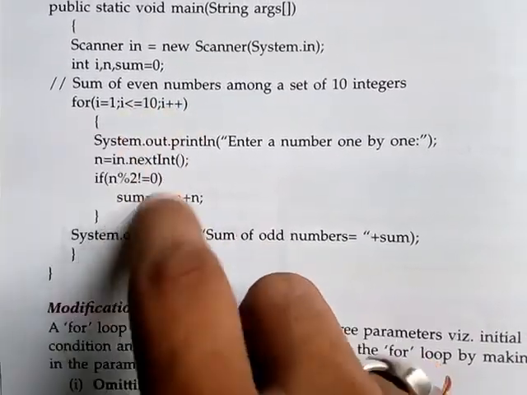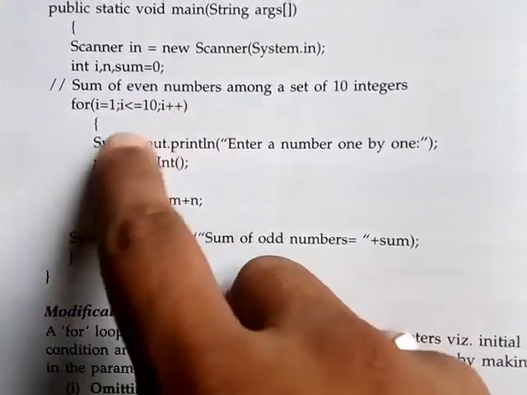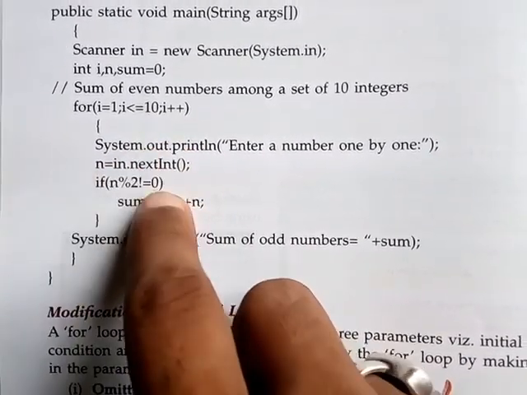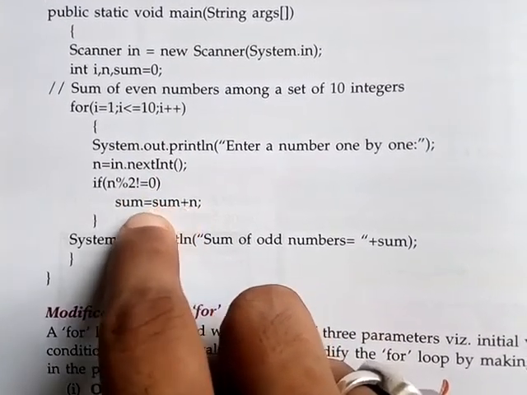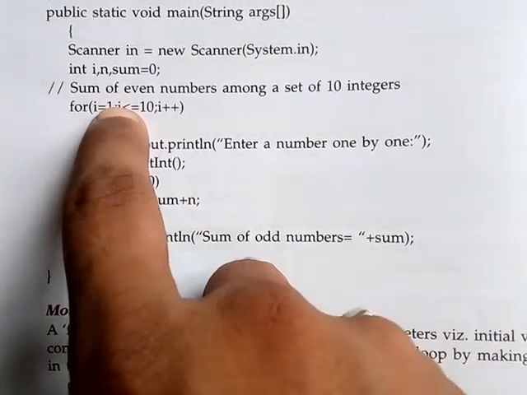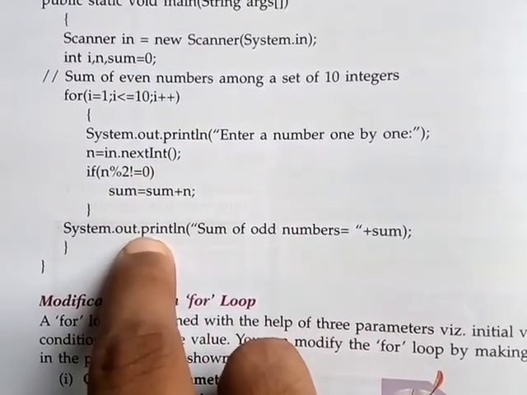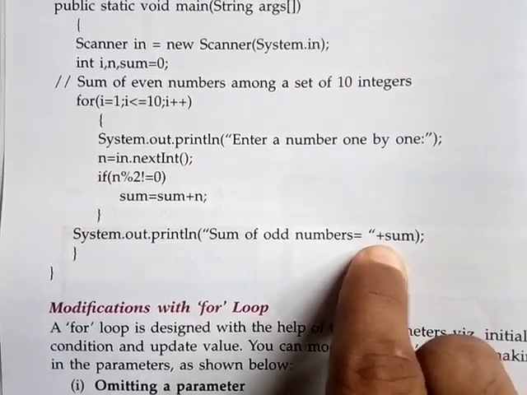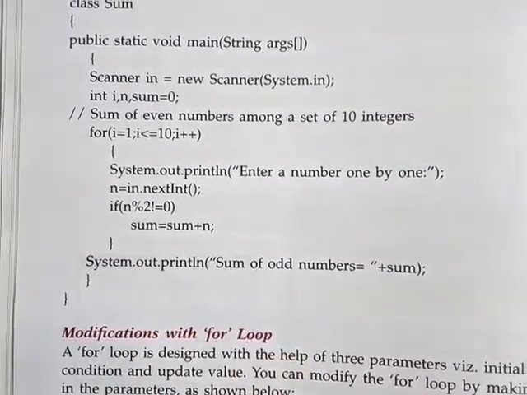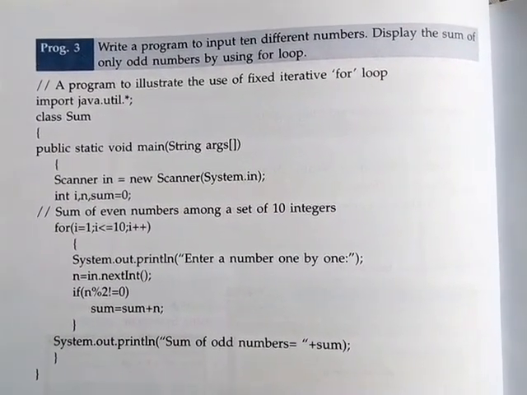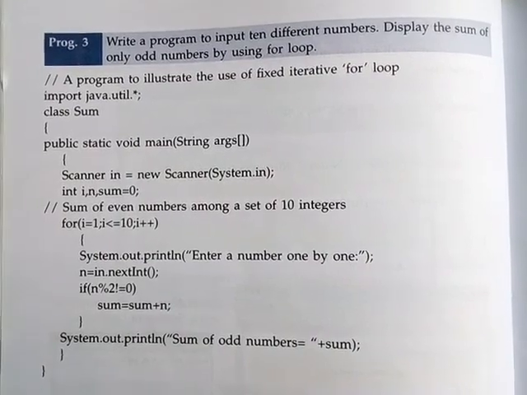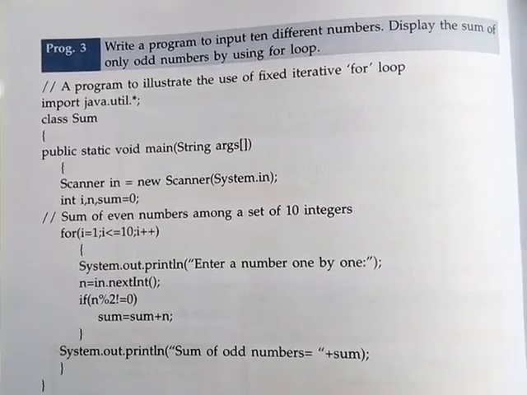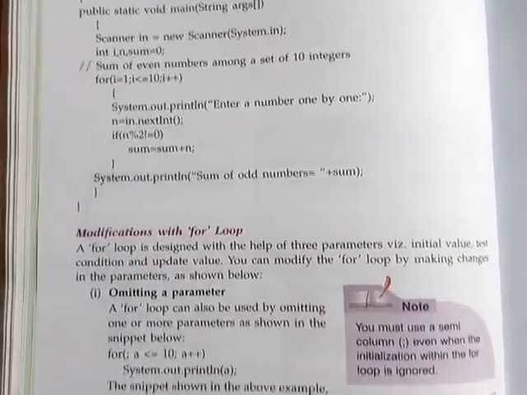So with the help of this for loop, the user can input 10 different numbers one by one. After that, out of those 10 numbers, the odd ones will be added and stored in the variable sum. After finishing this loop, control will reach here: System.out.println("Sum of the odd numbers = " + sum). I hope, students, you have understood. Then the program is finished. This is a very nice program to understand. Okay, I hope you have understood. Then we will move to the next part in this chapter.